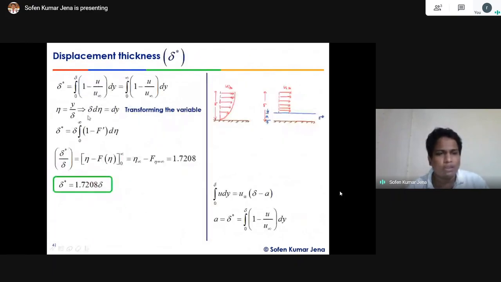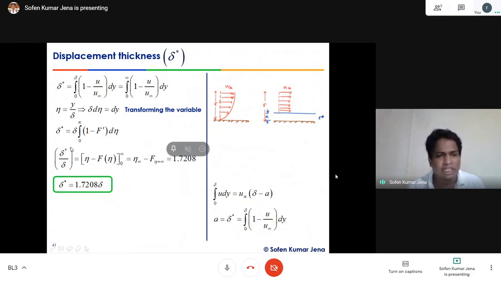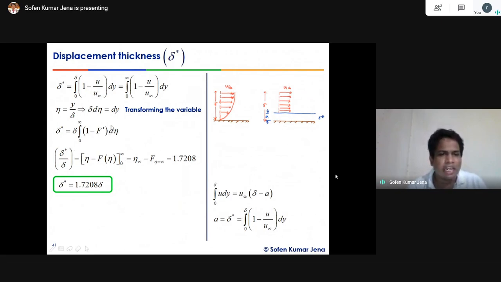by doing so, here we do what? Here there is a dy term, dy equals how much? Delta into d eta. So now the delta term comes outside. This becomes 0 to infinity of 1 minus f dash into d eta integration, right? Then the ratio of displacement thickness to boundary layer thickness is a non-dimensional quantity. We can express it how? If we integrate this term from 0 to infinity, this d eta becomes eta, minus this f dash becomes f.